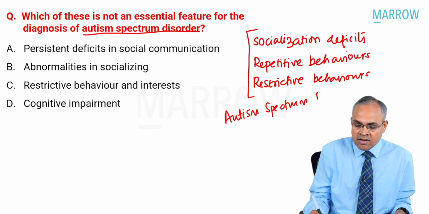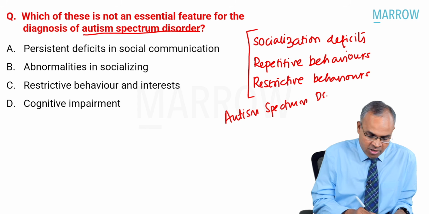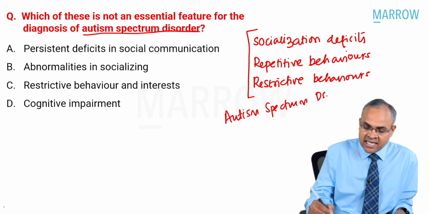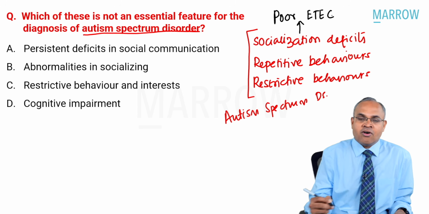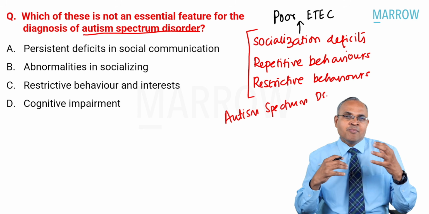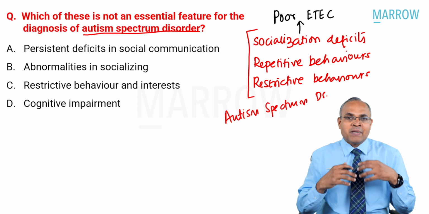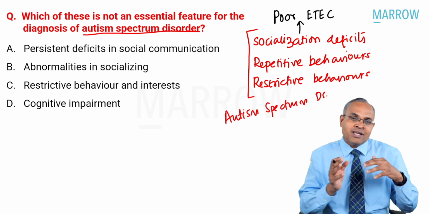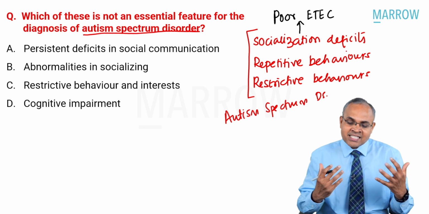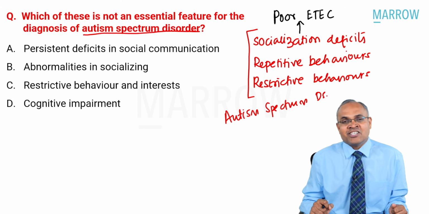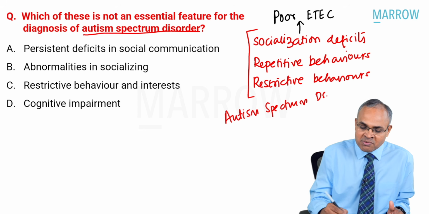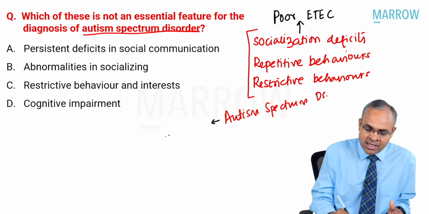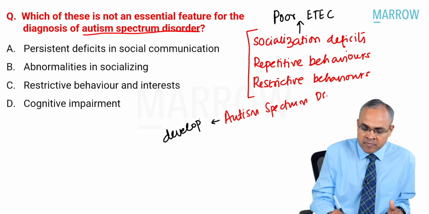Correct? What you need to know here is when you talk about socialization deficits, they can be talking about poor eye-to-eye contact or poor communication, minimal interaction with other people, playing solo, playing alone in the corner by themselves. Such things can typically be seen in children with autism spectrum disorder. Now, we know autism spectrum disorder is a developmental disorder.